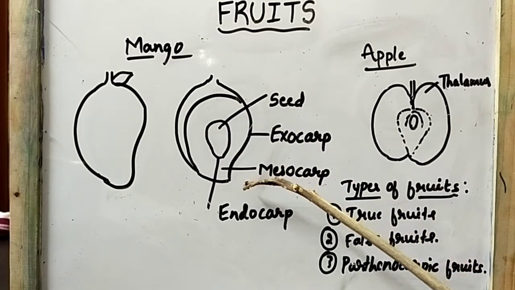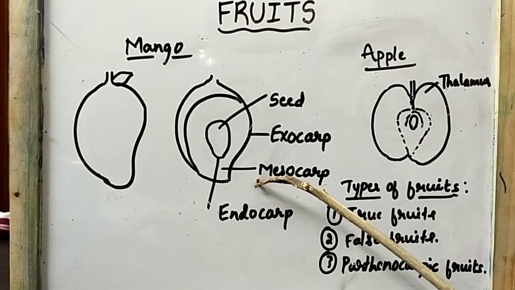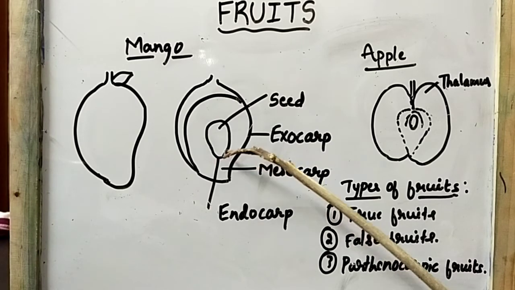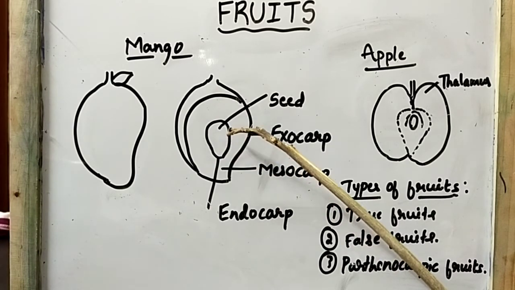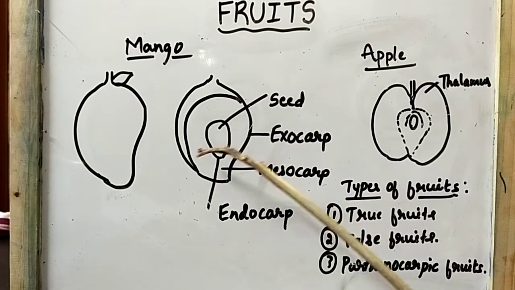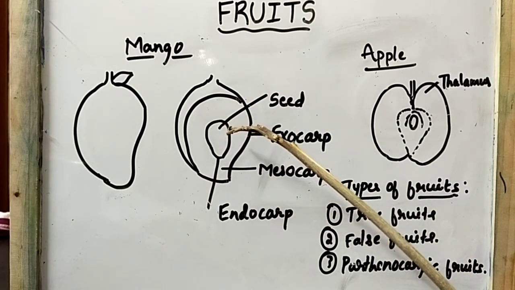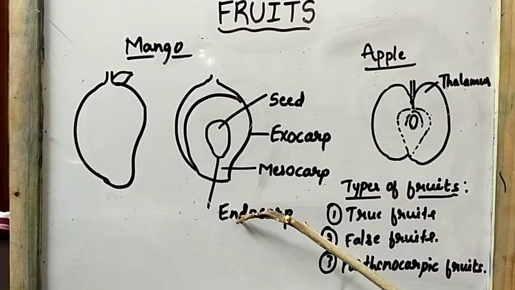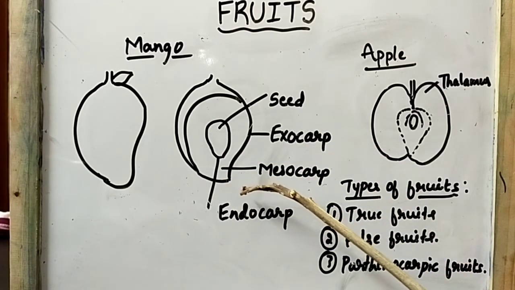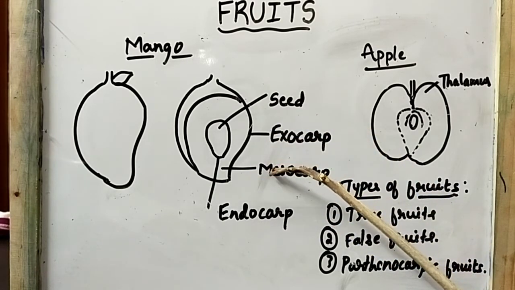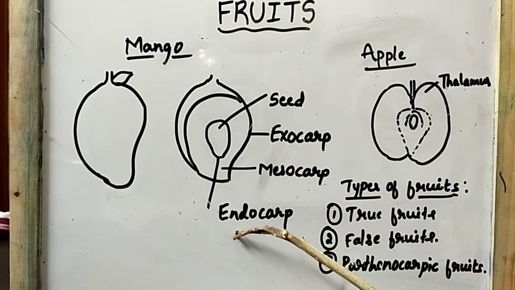The innermost layer of the mango, exactly outside of the seed, is the endocarp. So these are the three layers present in the pericarp, the fruit wall: outer exocarp, middle mesocarp, and inner endocarp.